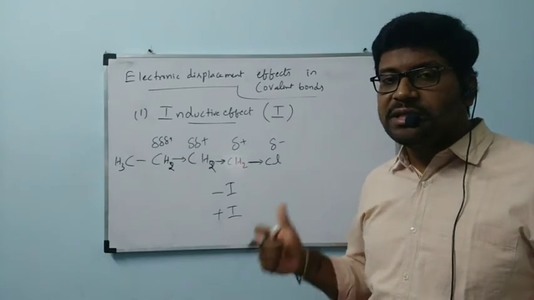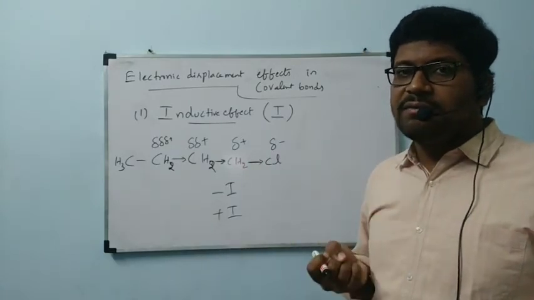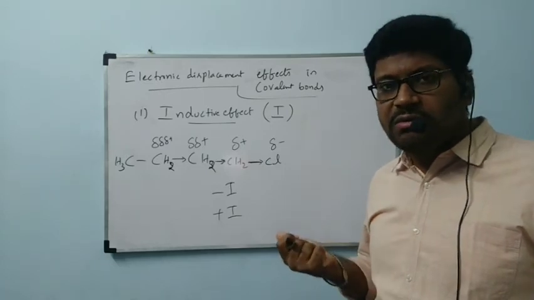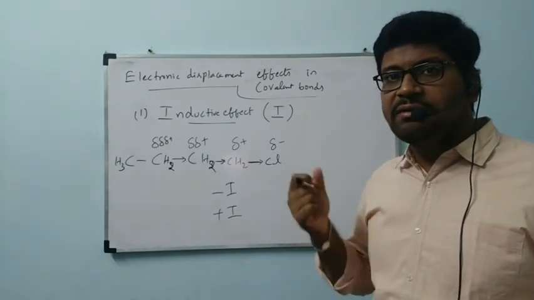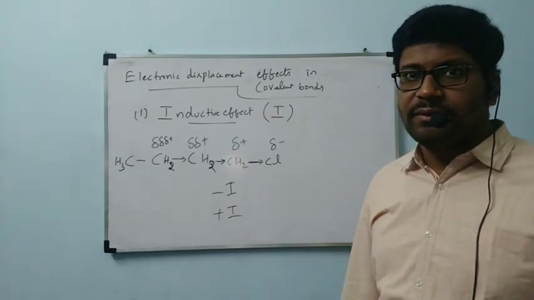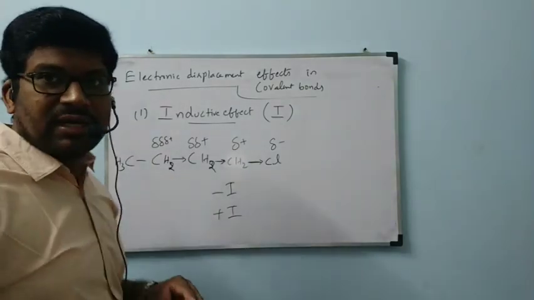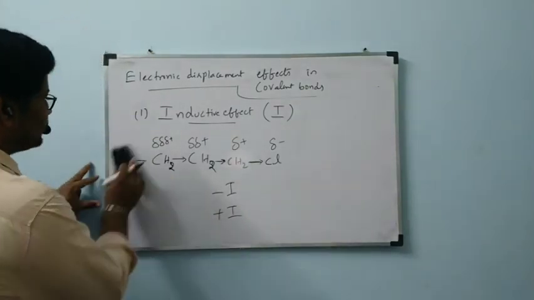The effect shown by this chlorine in the carbon chain because of partial pulling of the electrons, this is like a polar covalent bond only, is called inductive effect. That is also particularly minus I inductive effect. Okay, ma'am? Now let us see what are the definitions of minus I effect and plus I effect.